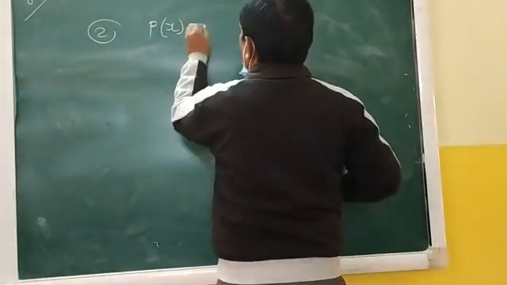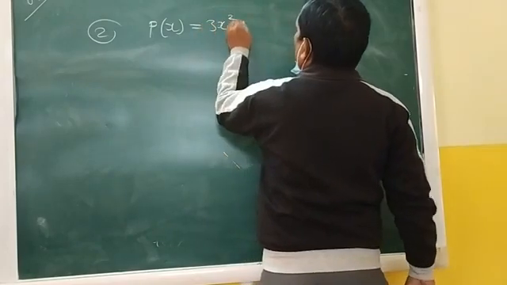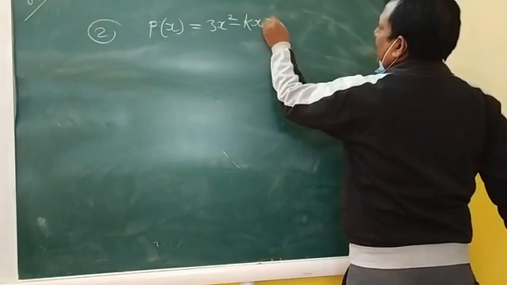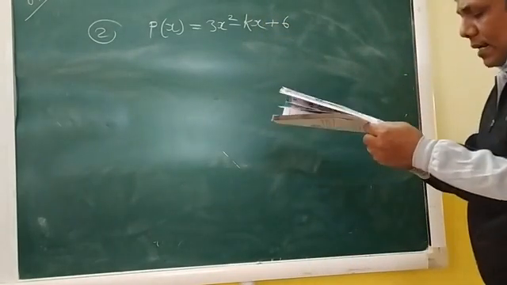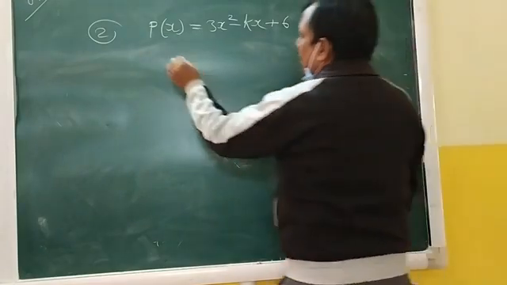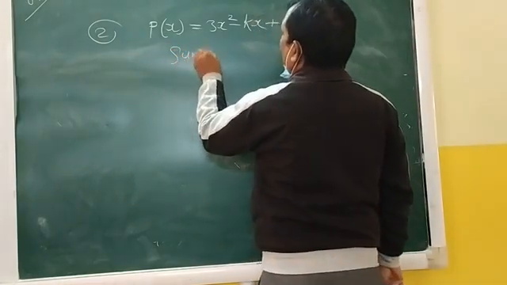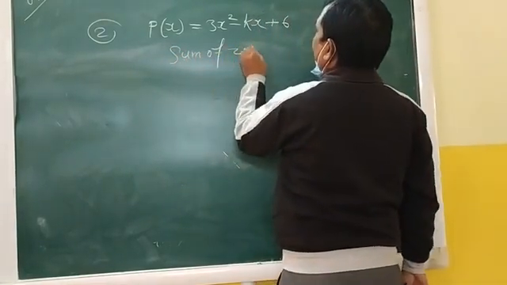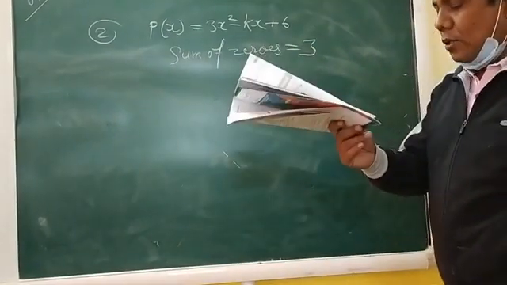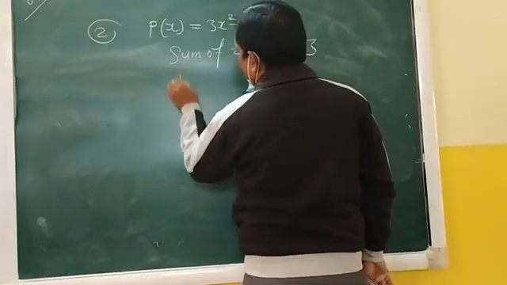It is given that the sum of zeros is 3. And the question is, find the value of k.